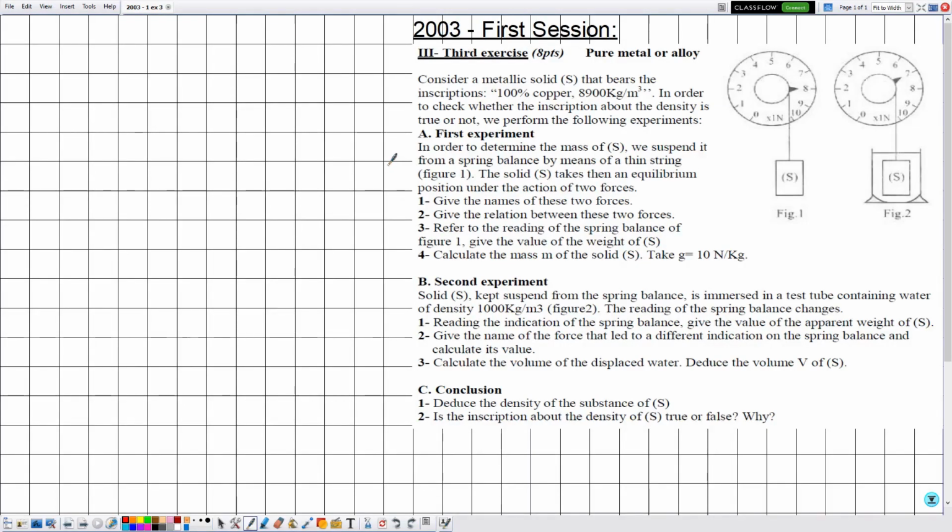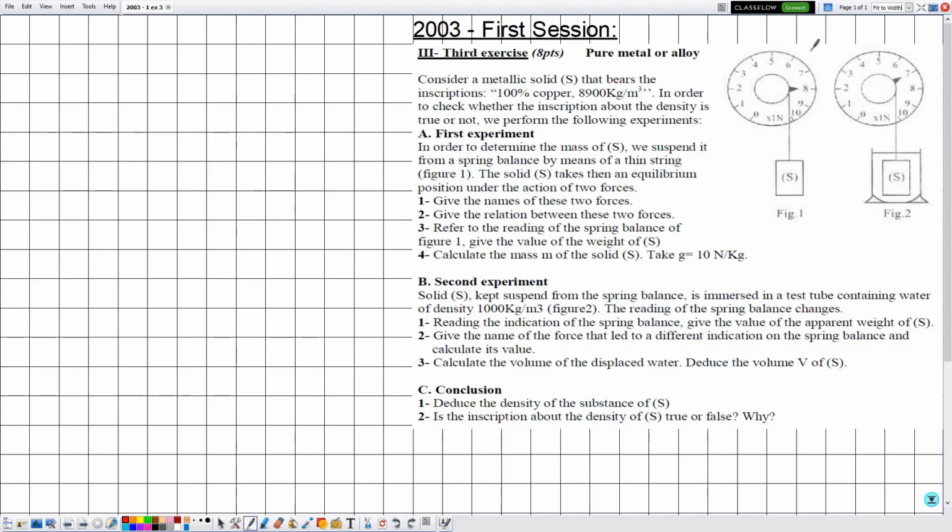Okay, hello everyone. In a new video, we are going to solve an exercise related to mechanics and the chapters of mechanical actions, equilibrium of a body and Archimedes upthrust. This exercise was a previous one in the brief exams in 2003, first session, third exercise.